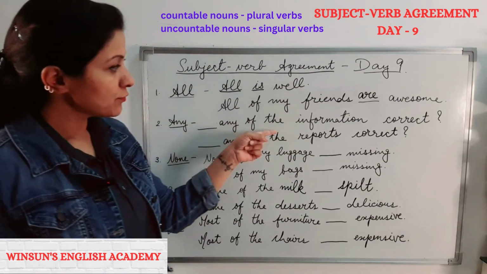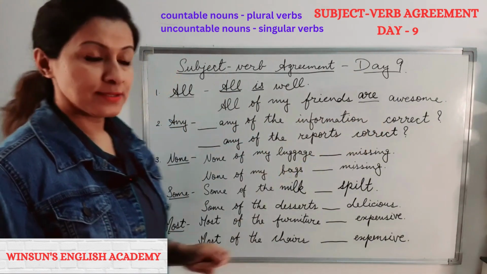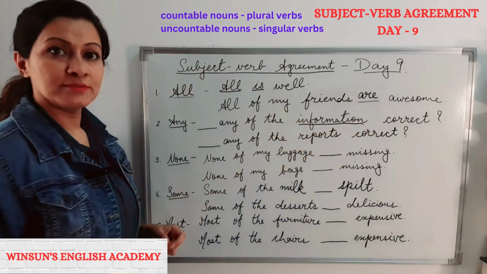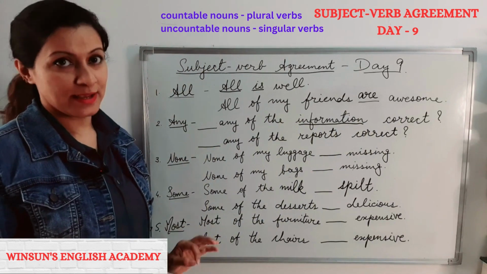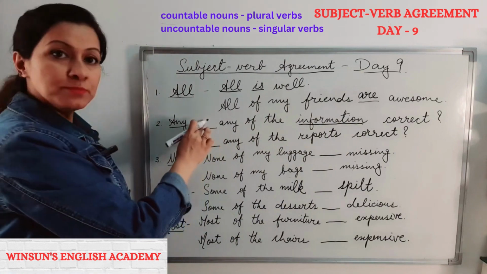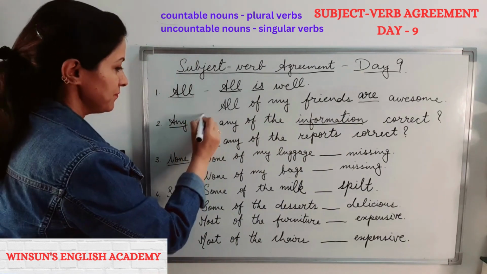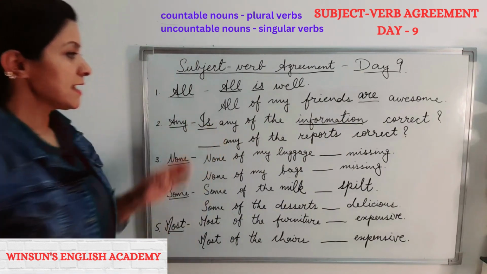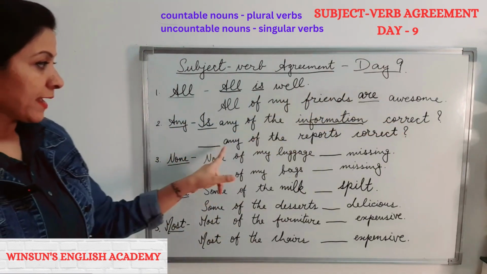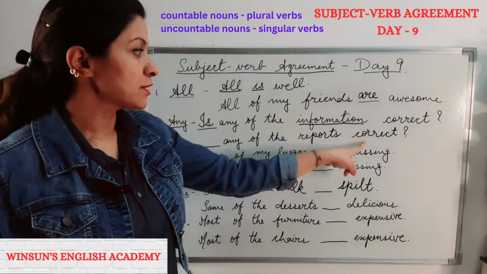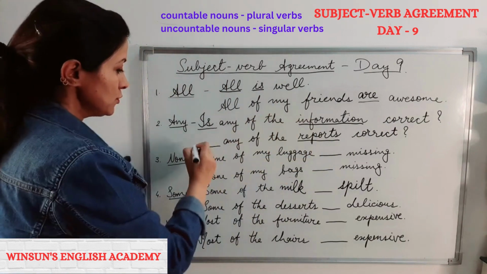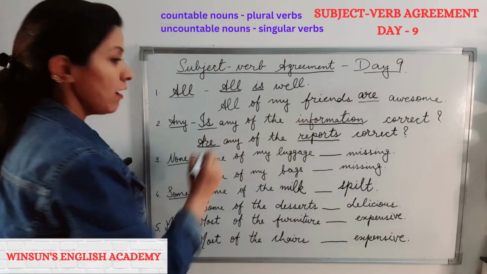Dash any of the information correct. Now, information is an uncountable noun. Informations is incorrect. So this is uncountable, which means the verb must be singular. So it will be is. Is any of the information correct? Let's look at this one. Any of the reports correct. Reports is countable. So here it will be are.